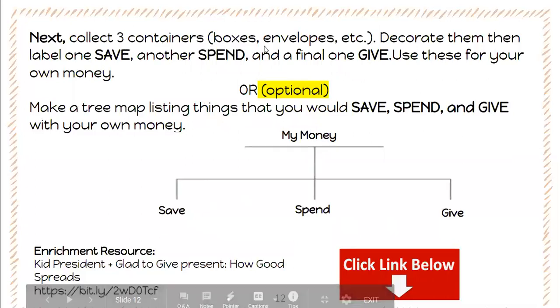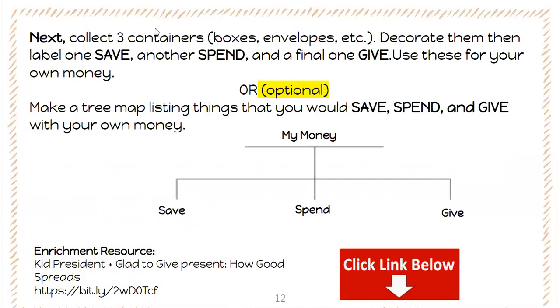It could be boxes, envelopes, anything. And you're going to decorate them and label them. So one is going to say save, the other one's going to say spend, and the final one is going to say give. And what you're going to do is over time, you're going to use your own money and put it in either the box or the envelope.